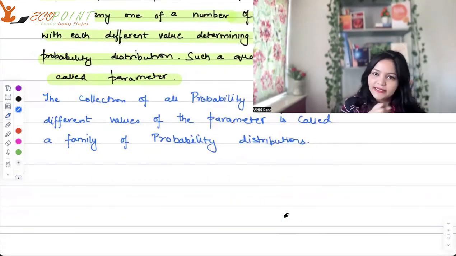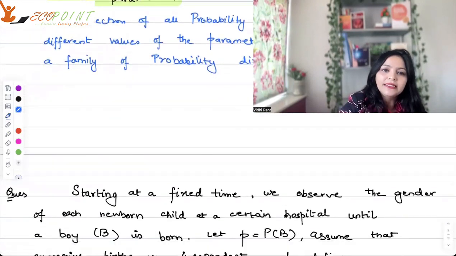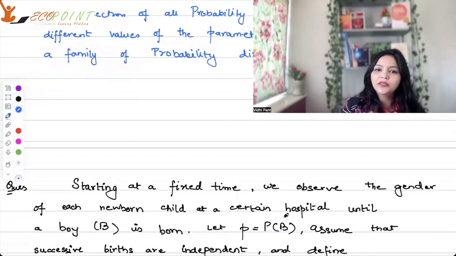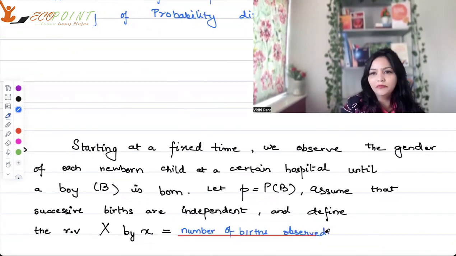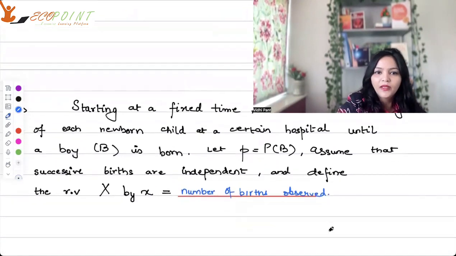Let me take you through an example. Starting at a fixed time, we observe the gender of each newborn child at a certain hospital until a boy, we'll call it capital B, is born. Let P, lowercase p, be the probability of a boy, okay? Assume that successive births are independent, and let's define the random variable X as the number of births observed.